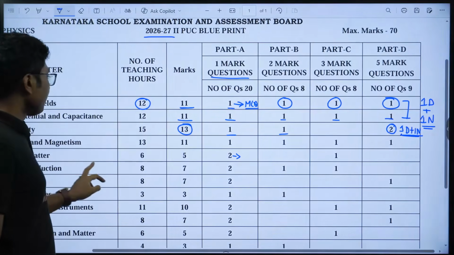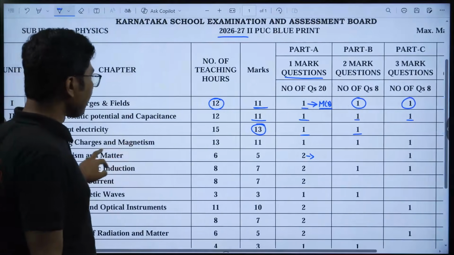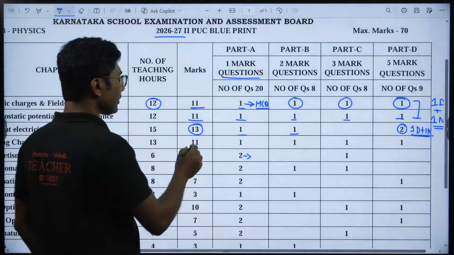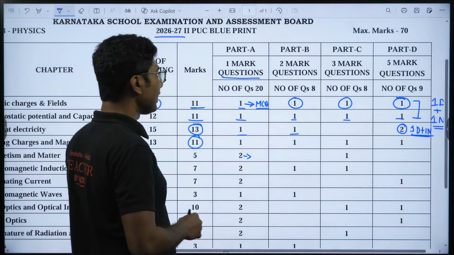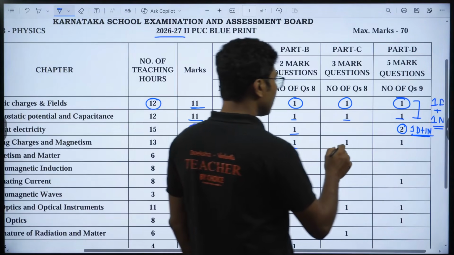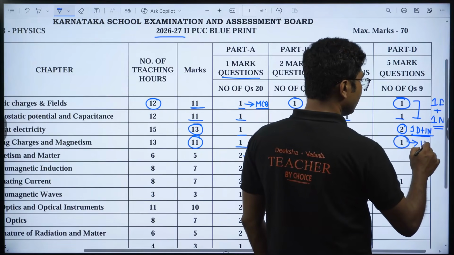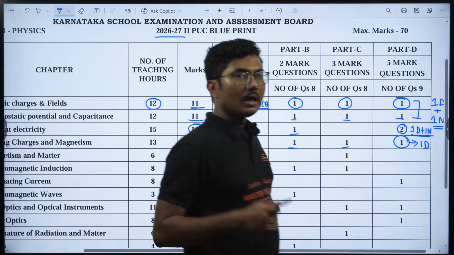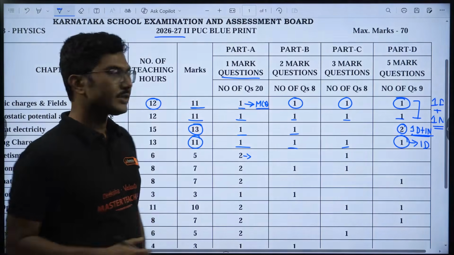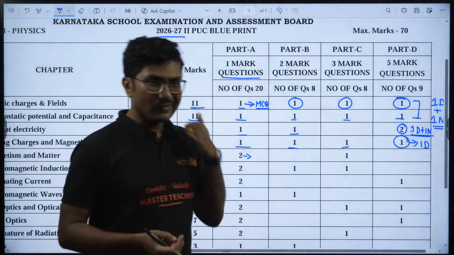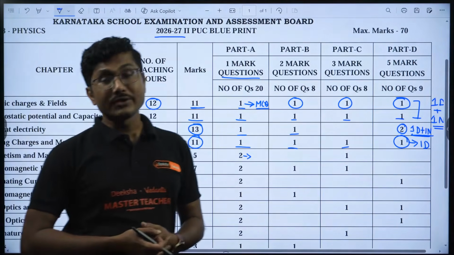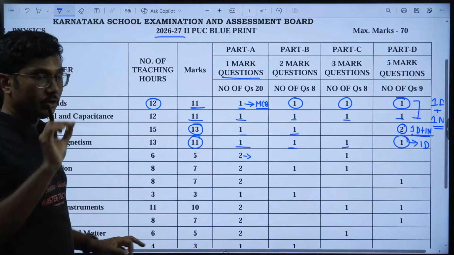So this is one. Second is moving charges and magnetism, another super important chapter. 11 marks are allocated for it: 1 MCQ, 1 2-marker, 1 3-marker, and generally from this chapter we see 1 derivation. Okay, 1 question will generally be a derivation from this chapter. Numerical questions, if coming, might be asked as a 3-marker, a small derivation or small numerical.